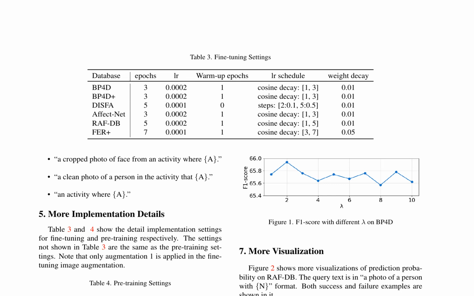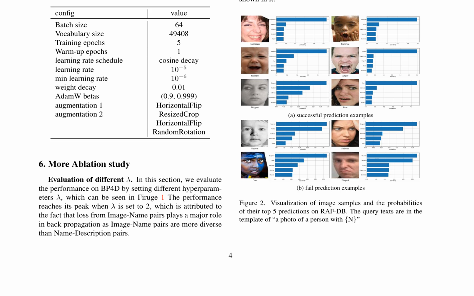The loss function is a combination of the task-specific loss, cross-entropy loss for FER and binary cross-entropy loss for AUR, and the loss from the label description. The authors provide implementation details for fine-tuning and pre-training, including hyperparameters, batch sizes, and augmentation strategies. They also conduct an ablation study on the hyperparameter lambda, which controls the weight of the loss from image name pairs, and find that the performance reaches its peak when lambda is set to 2. Finally, they provide visualizations of the prediction probabilities on the RAFDB dataset, showing both successful and failed predictions.